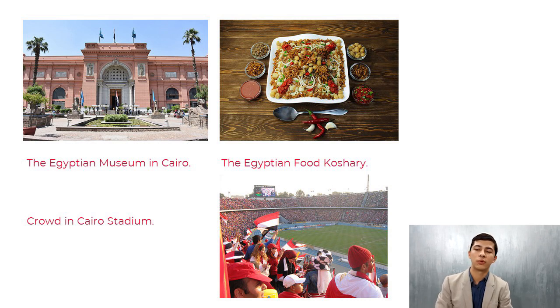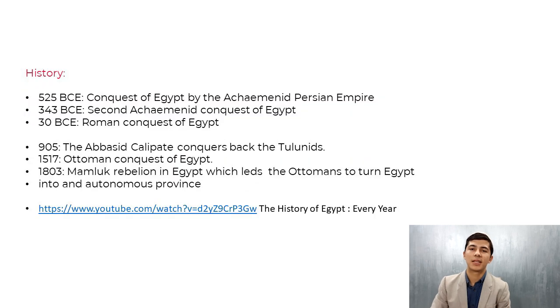Egyptians also love football, and you can see the crowd in Cairo Stadium supporting their team. Let's get back to the history and look at the dates. 525 before the common era, it was the conquest of Egypt by the Achaemenid Persian Empire. 343 before the common era, the second Achaemenid conquest of Egypt. 30 before the common era, the Roman conquest of Egypt.